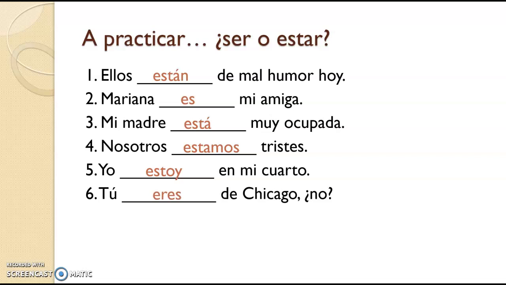Okay, remember when we asked that very first question, one of the first weeks of class, ¿de dónde eres? ¿Eres tú de Chicago? Right? So having to do with that, that's your essence, where you are from. That's where you're born. That's where your roots go deep. So you may want to add that to your handout, to the notes where it says the ser uses, to say your origin, where you are from. Número 7.